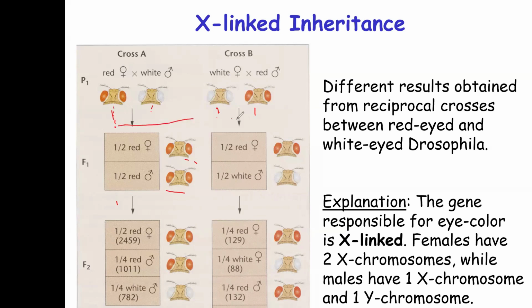When you cross this and this, because this red is dominant, the gene responsible for the eye color is X-linked. It means that it's found on the X chromosome. The females have 2 X chromosomes, while males have 1 X chromosome and 1 Y chromosome. That is why after crossing A and B here in the F1 generation, all the children will have a red color, except one.